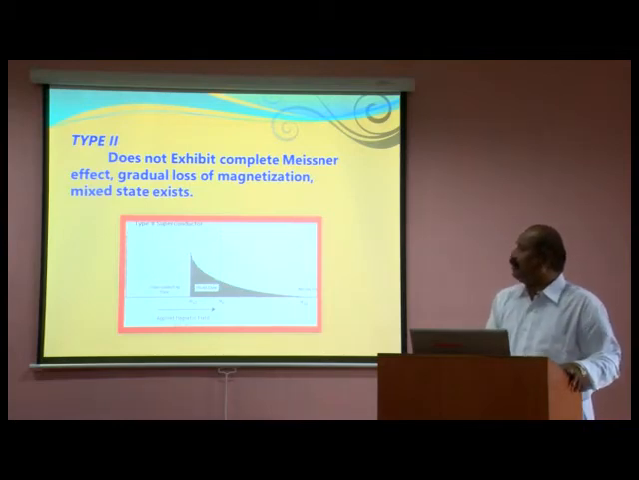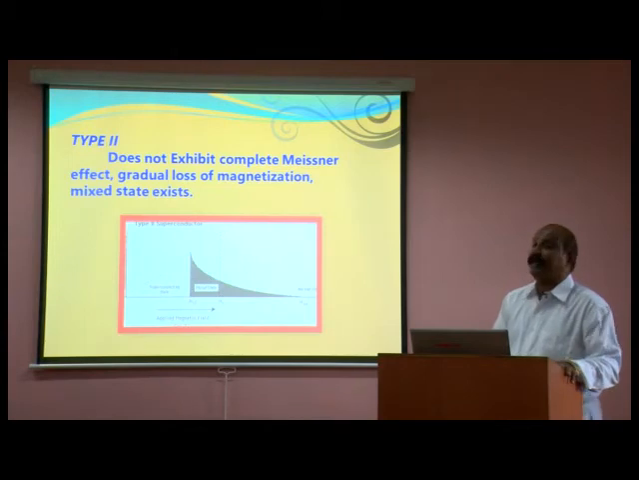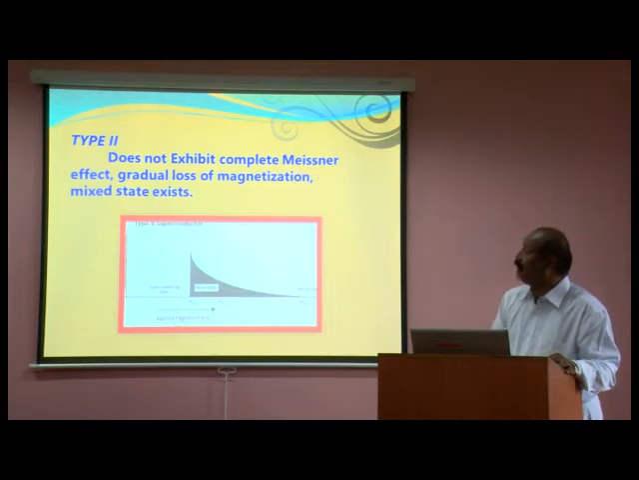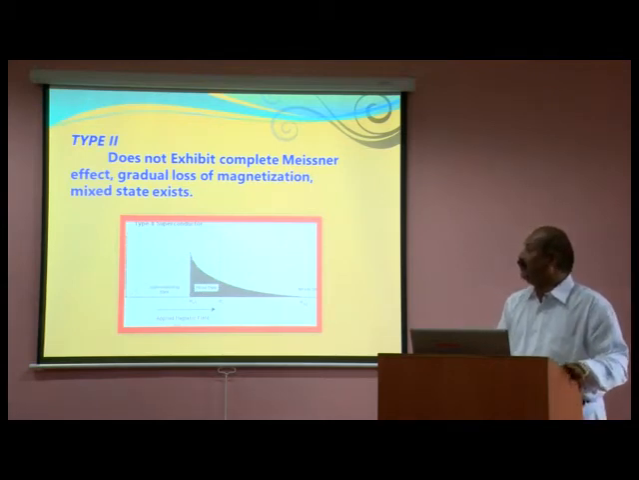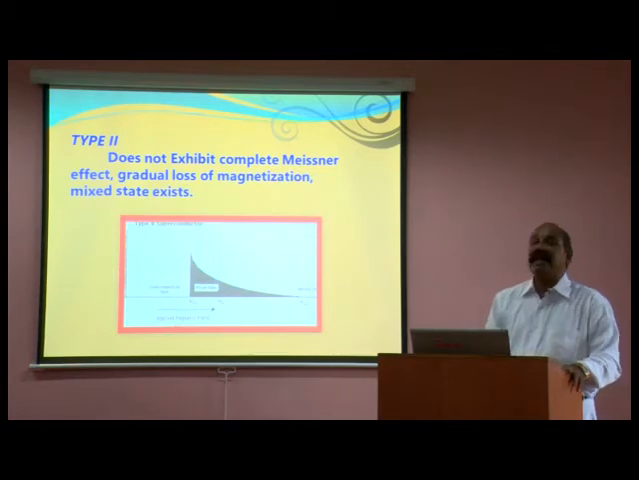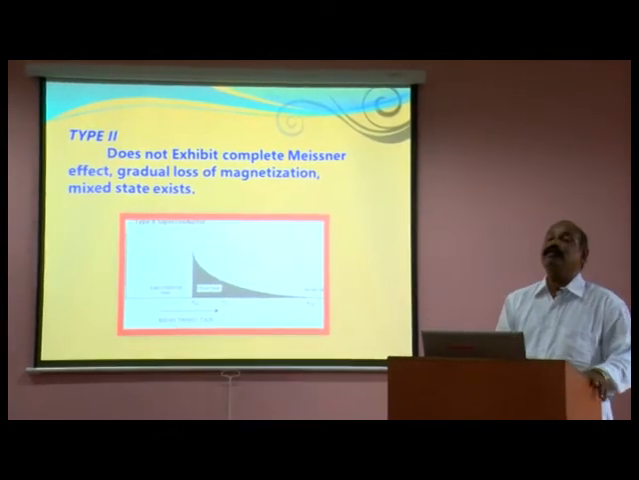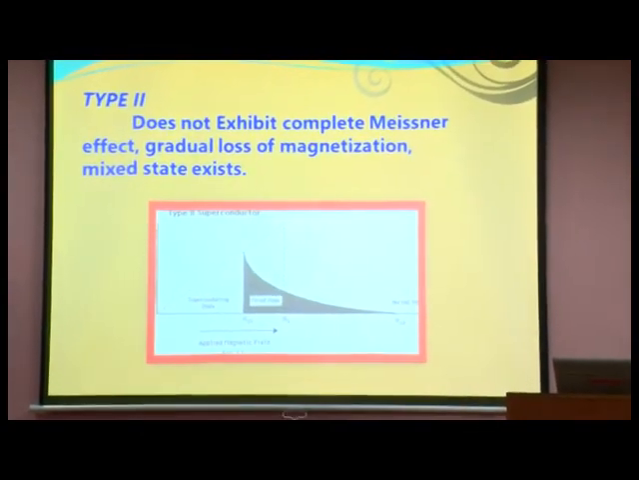And when you look at the critical field for the type 2 superconductor, there are 2 critical fields. Hc1 is the lower critical field; below the lower critical field the material acts as a superconductor, and in between the critical fields Hc1 and Hc2 it acts as a mixed state, or vortex state. After Hc2, that means the higher critical field, the material fully becomes a normal material, that is, a normal state.